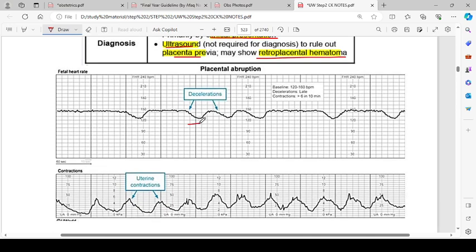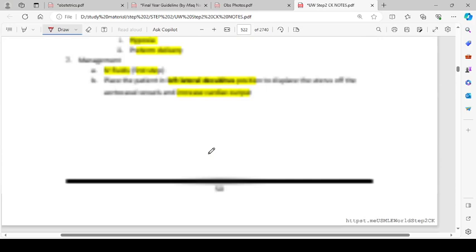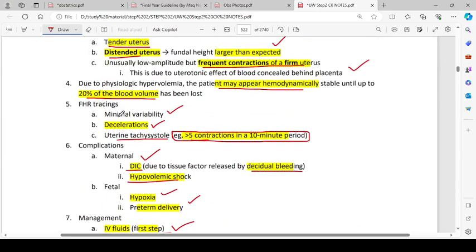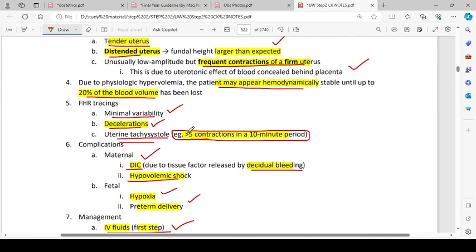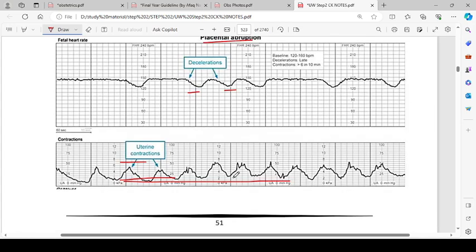So these are decelerations which are evident on the CTG in placental abruption, and uterine contractions can be seen like this. For the CTG pattern, there will be minimal variability. Decelerations will be there with uterine tachysystole. As you can see, there is tachysystole, more than 5 contractions in 10 minutes, in this uterine contraction graph, and we have multiple decelerations in the CTG. Decelerations are never normal. Decelerations must not be present.